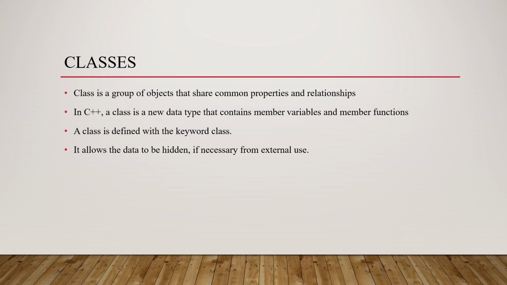Hello everyone, today we are going to study the concept of class in C++. Before moving to the concept in C++, let's get into what is a class. Basically, a class is an abstraction that describes the properties important to an application and ignores the rest. So what is a class doing? It is a group of objects that share common properties and a relationship.